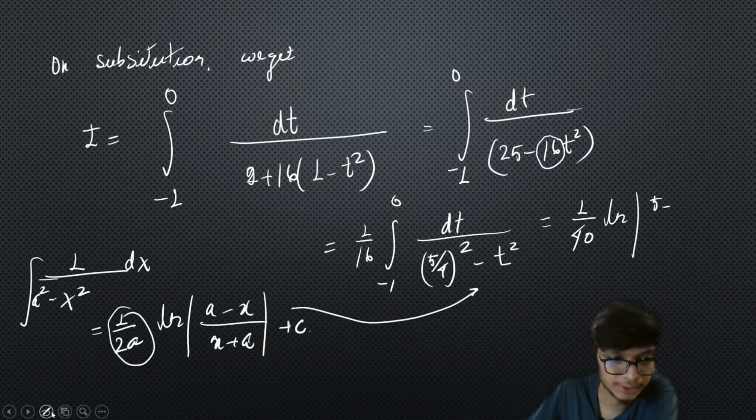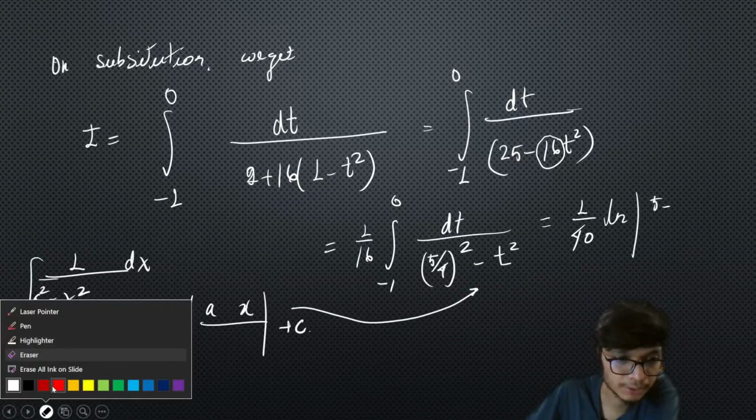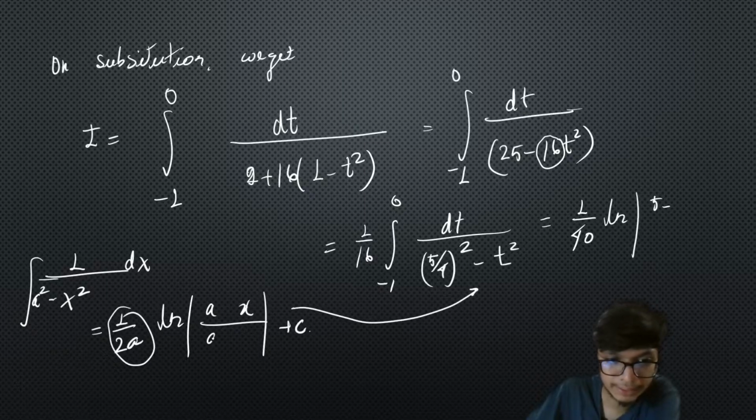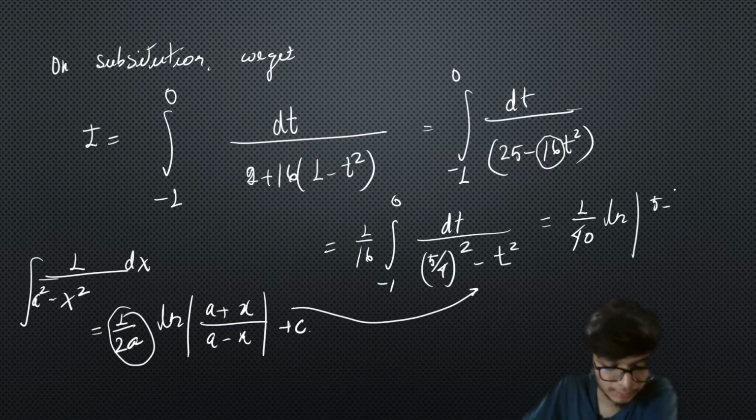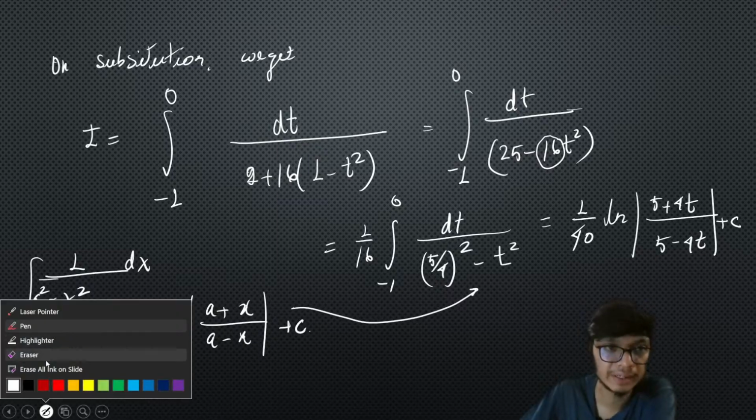Pardon me, there's a small mistake. This is a plus and this will be a minus. So this is basically a minus x and this is going to be a plus x, just the opposite. So from here you'll get 5 plus 4t divided by 5 minus 4t, on cancelling the common part, plus c. But you don't have plus c because it's a definite integral problem, right?